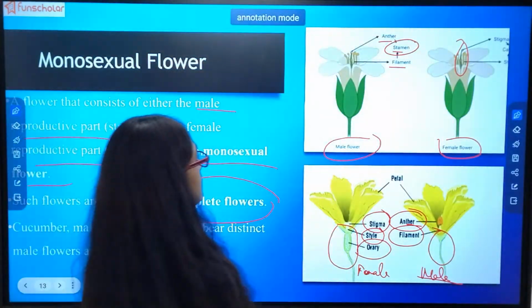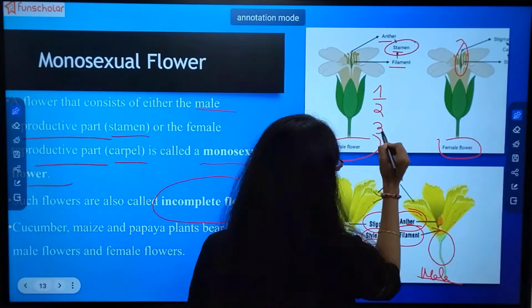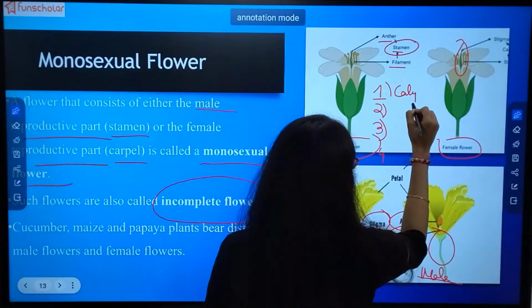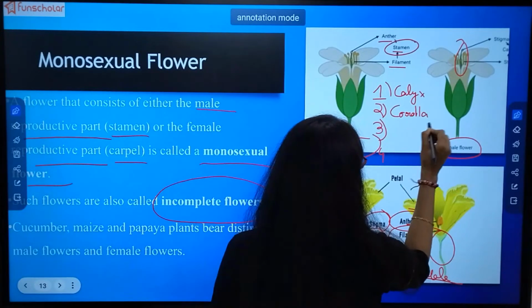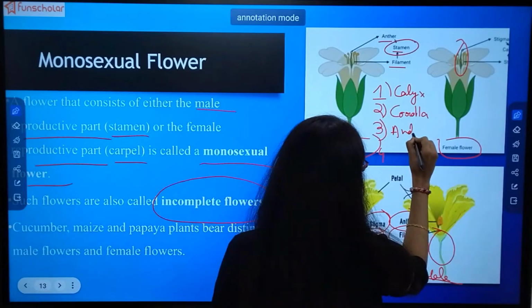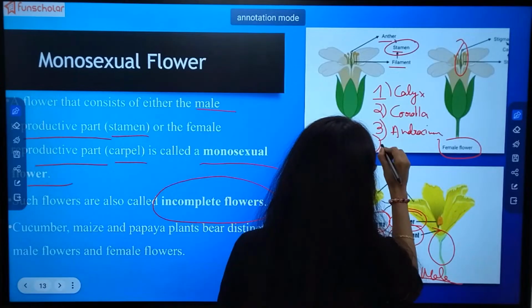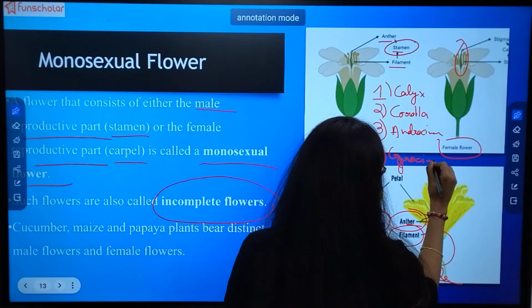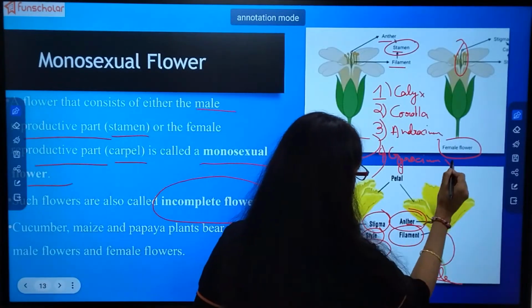Why? You have just seen that a flower consists of four main parts: calyx, corolla, androecium, and gynoecium. So in this flower, the gynoecium is absent.